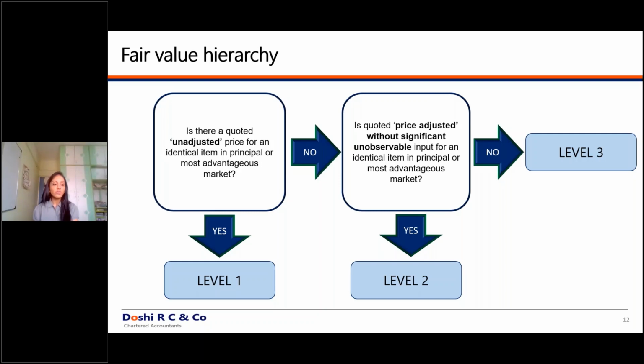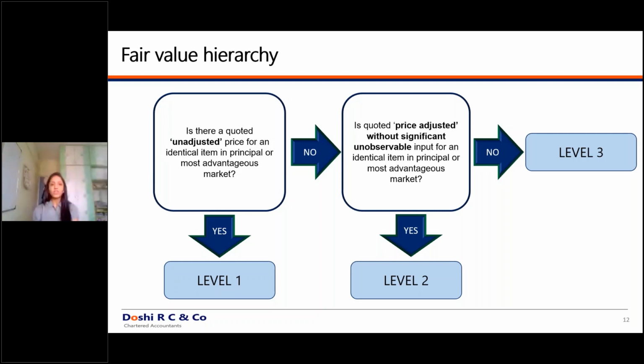Why? Because users can make any adjustments in accordance with themselves, and you won't understand what kind of adjustments were made. In such cases, the highest amount of disclosures is required if the valuation is under level 3, and the least disclosures are required if it is under level 1. You have to mention this level 1, level 2, level 3 hierarchy in your annual report also. In your significant accounting policies, you will have to mention what falls under level 1, level 2, and level 3.